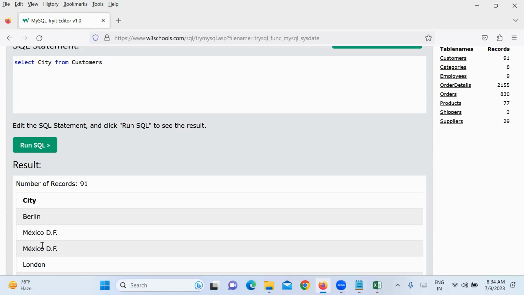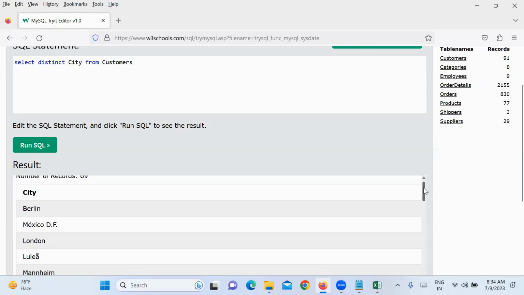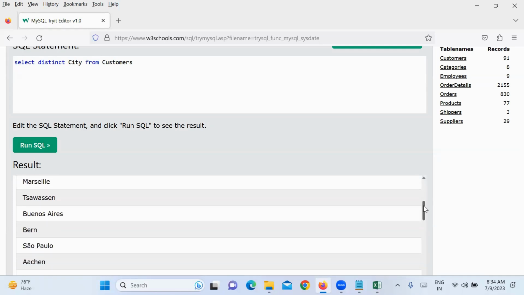So how do you restrict these duplicates in the output? When you display the output, how do you restrict the duplicates? Then we are using a word called distinct. Distinct is used to restrict the duplicates. Right now 91 rows are displaying. After I write distinct and run the query, what is the output you got? 69. No city is repeated many times.